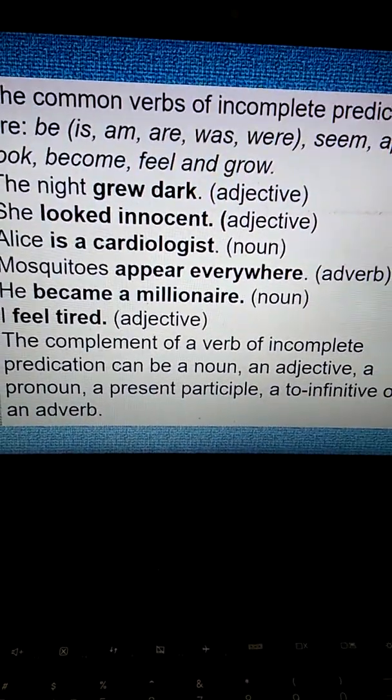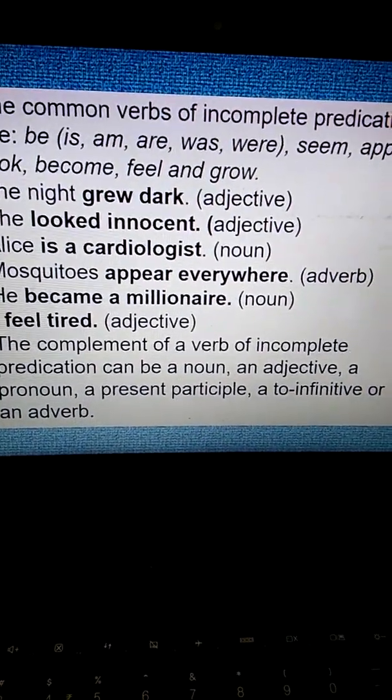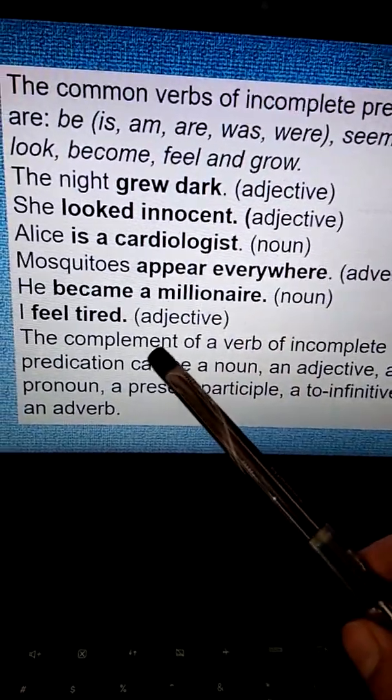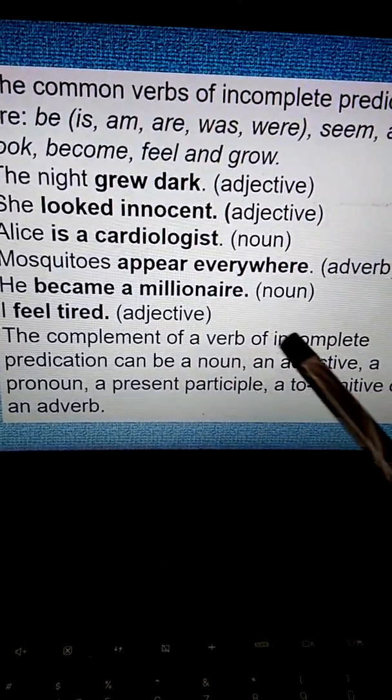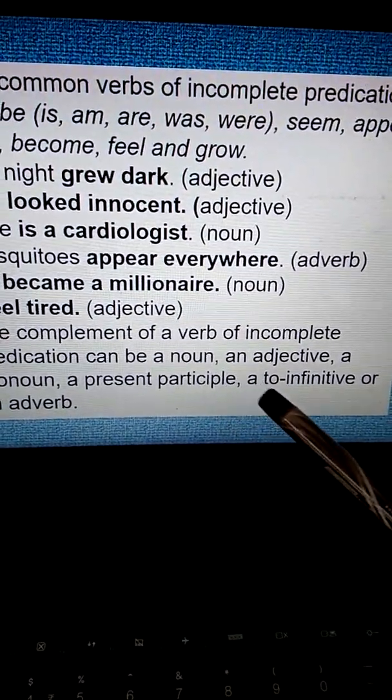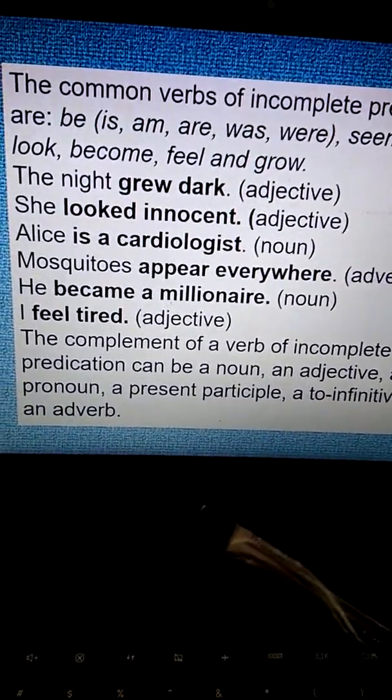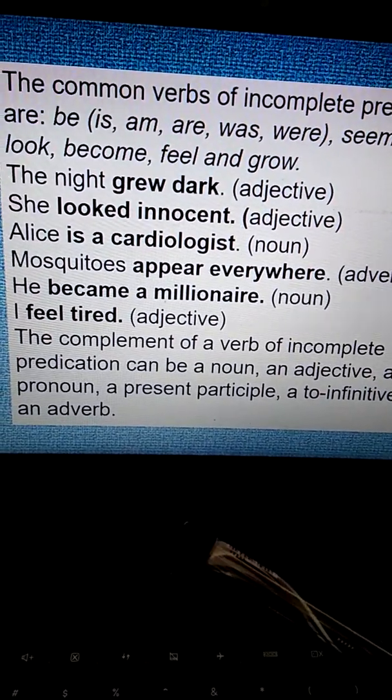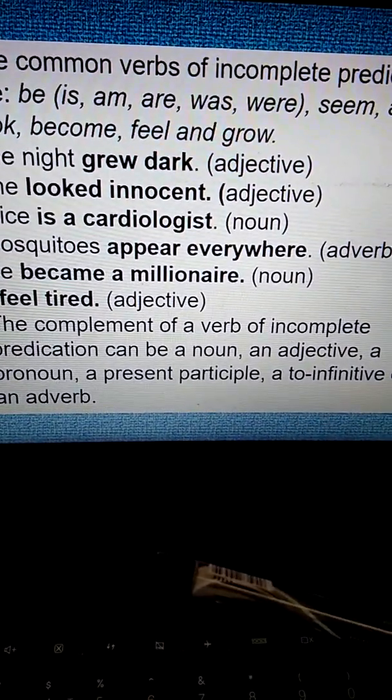So a verb with incomplete predication can be made complete by the use of either a noun or an adjective, a pronoun, a present participle, a to infinitive, or an adverb. Hope it's clear till here.